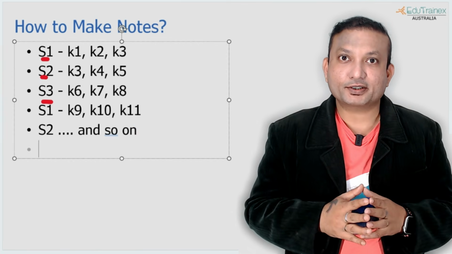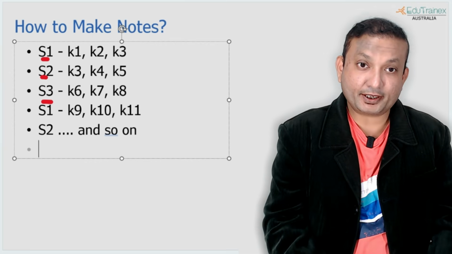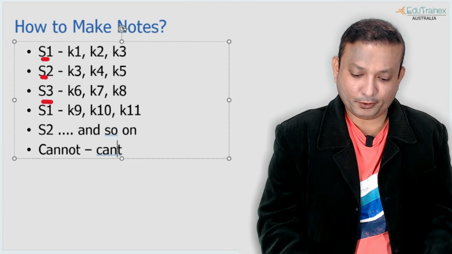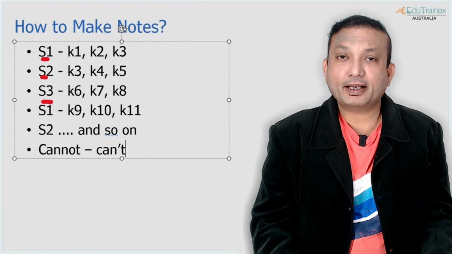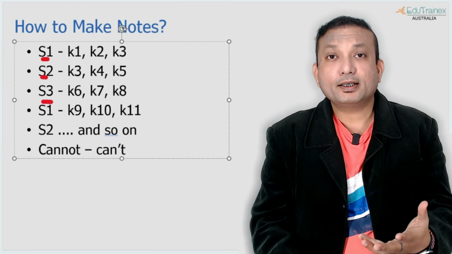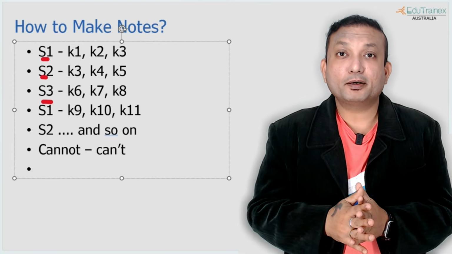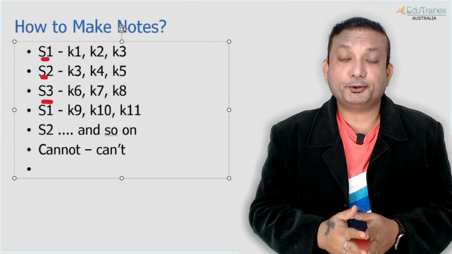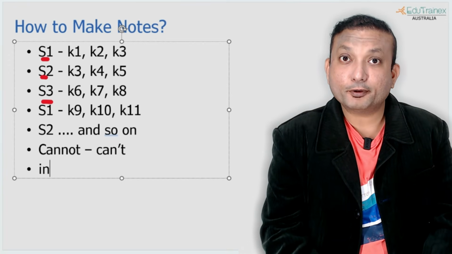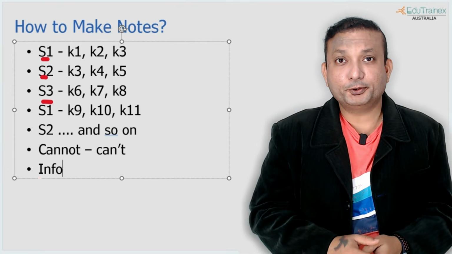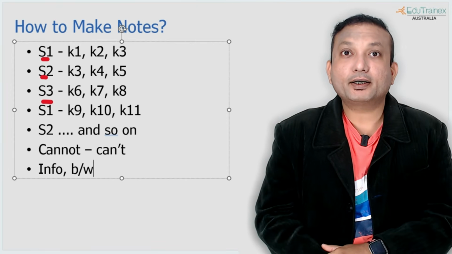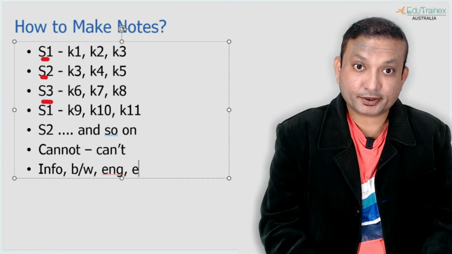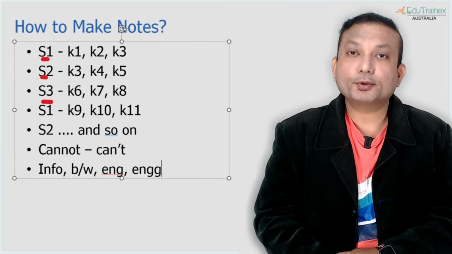The first one is contractions. Contractions are like abbreviations. So if you hear "cannot," don't write "cannot," write "can't" with an apostrophe, or even if you are not writing the apostrophe while making notes, it still makes sense to you. So that's trick number 1. And then you can use a few letters instead of the big words that you listen to. For example, if you hear the word information, it's a very popular form: info is used as the short form. Even between, you can note it down like this. The other words like engine, you can note it down like this. Engineers, you can note it down like this. Management, you can note it down like this.